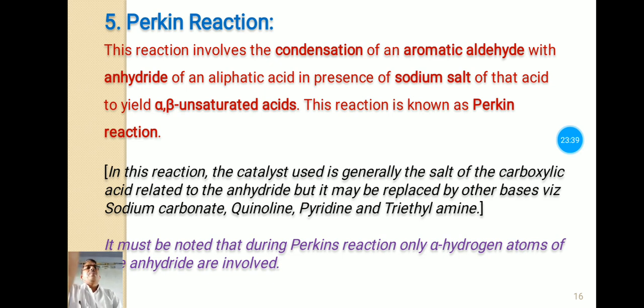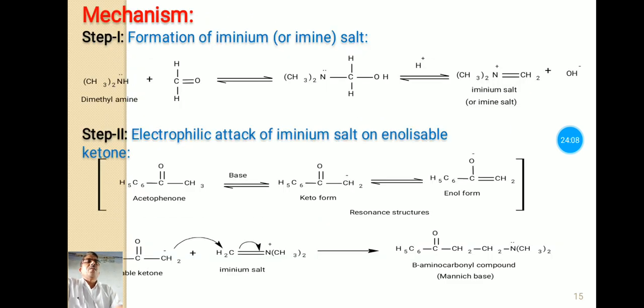Now the fifth condensation reaction is the Perkin reaction. This reaction involves the condensation of an aromatic aldehyde with an anhydride of an aliphatic acid in presence of the sodium salt of that acid to form alpha beta unsaturated acids. This reaction is known as Perkin's reaction.